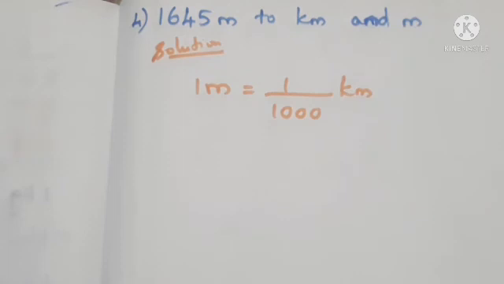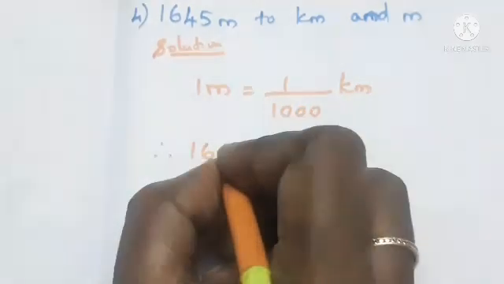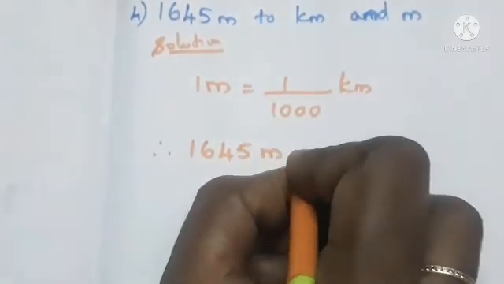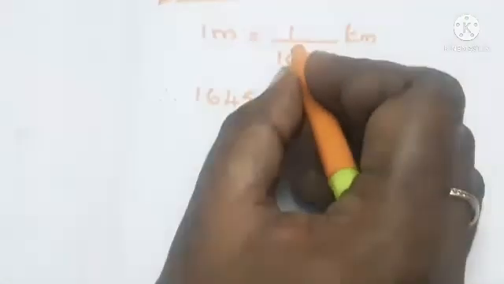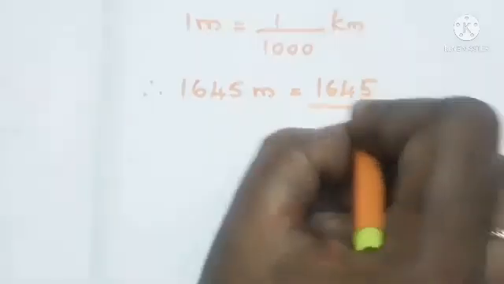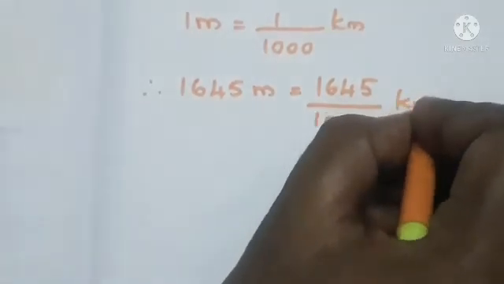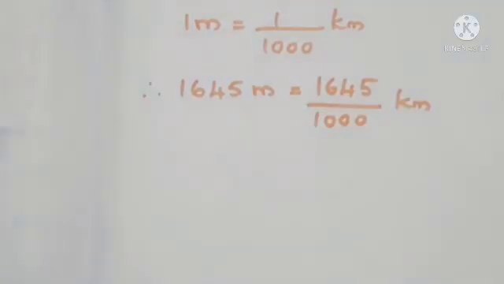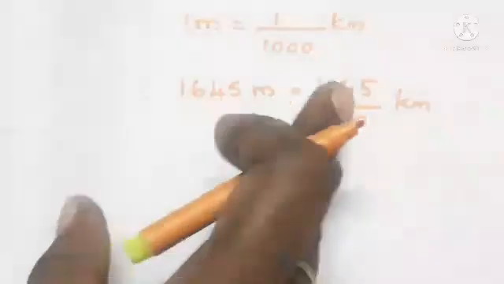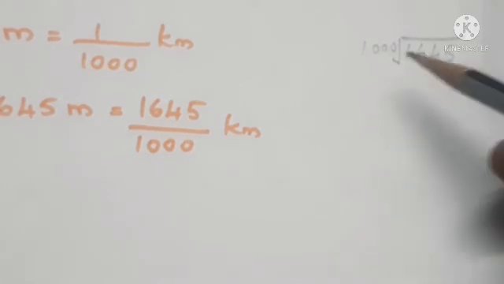Next we repeat the question. Therefore 1645 meter is equal to, instead of 1 we write the given value, 1645 divided by 1000, and the unit is kilometer. So 1645 meter is equal to 1645 by 1000 kilometer. Now we have to divide this number by this number. So now we divide 1645 by 1000.